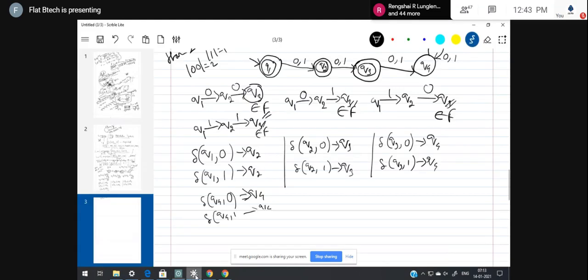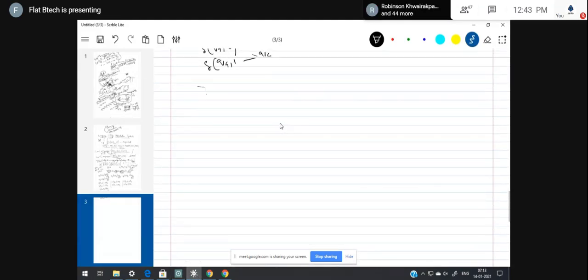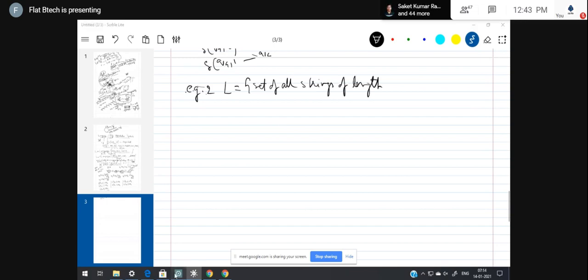Example number 2: L is equal to the set of all strings of length greater than or equal to 2, where the alphabet sigma is equal to {0, 1}.